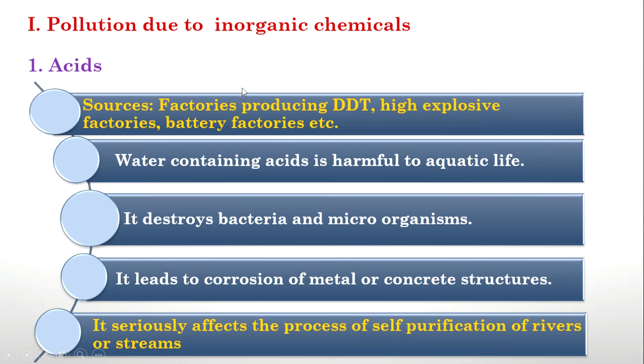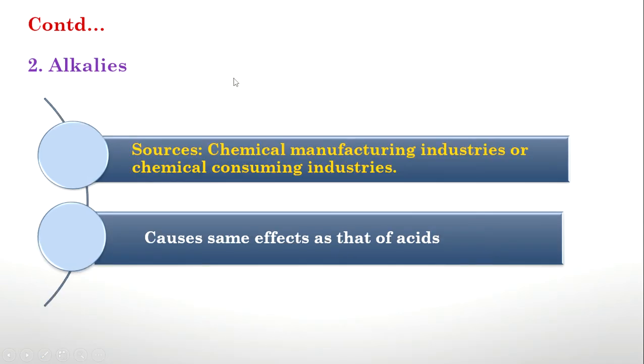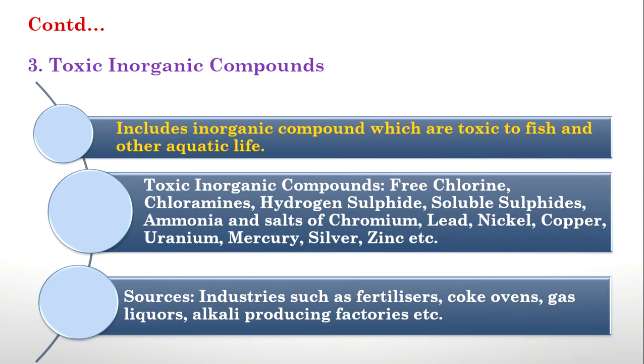Second one is alkalis. Chemical manufacturing industries will release alkalis to water. It causes the same effects as that of acids. Whatever effects caused by acid will be caused by alkalis also. The third one is toxic inorganic compounds. So it includes the inorganic compounds which are toxic to fish and other aquatic life.